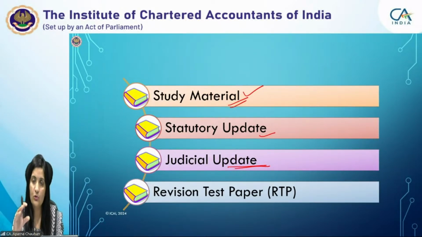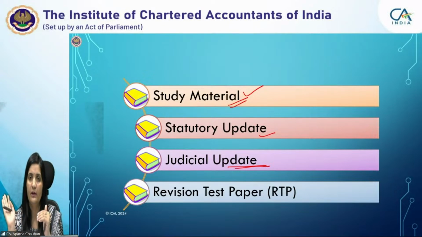Along with the study material, in case something is not covered in the examination till the time the study material is published, then whatever significant rulings there are, we will provide you through this judicial update, basically, right? At present, the judicial update is also possible. We will try to cover the rulings pronounced up to 31st October in the study material. In case something is left out, we will come out with a separate judicial update also. Otherwise, for the November 25 exam, we definitely have to come out with a judicial update, right?